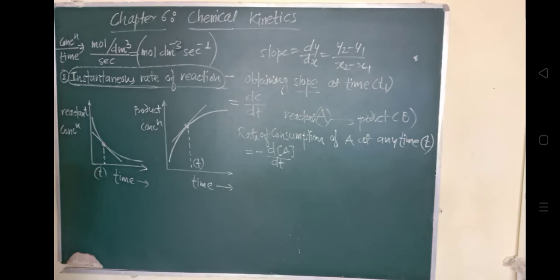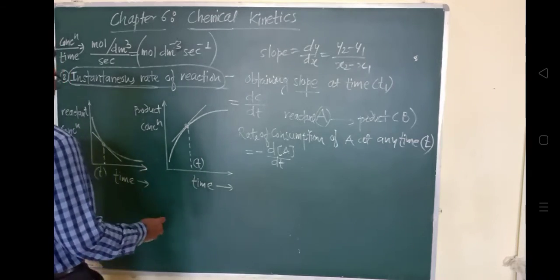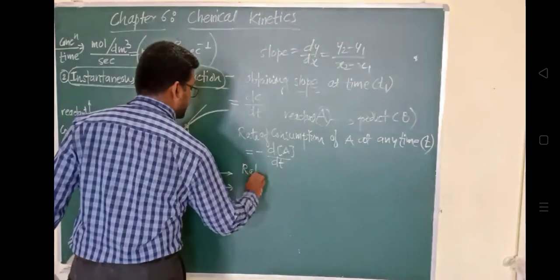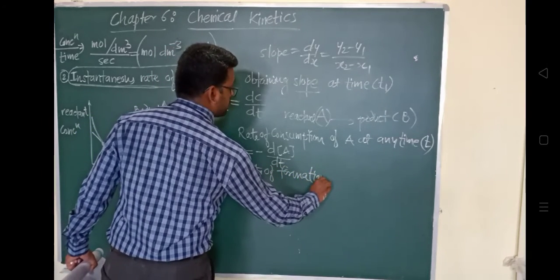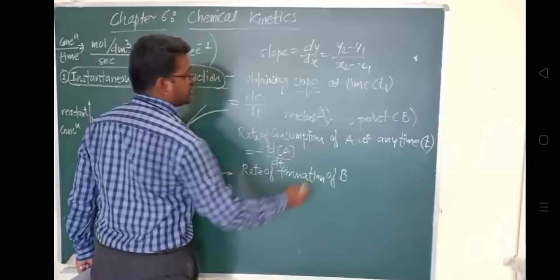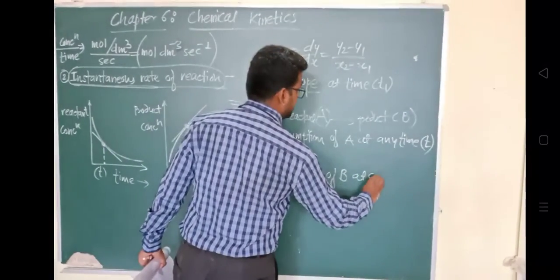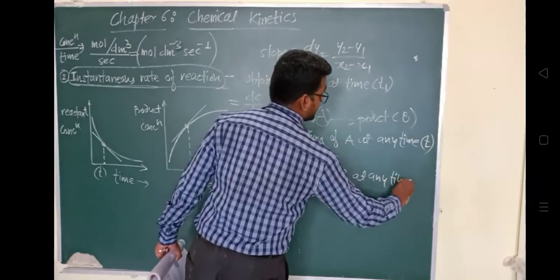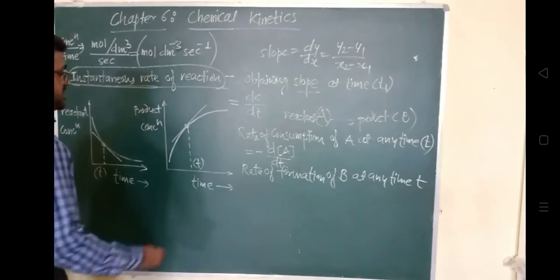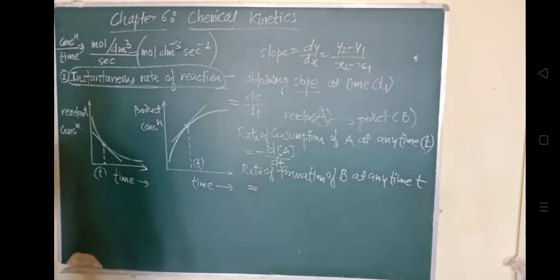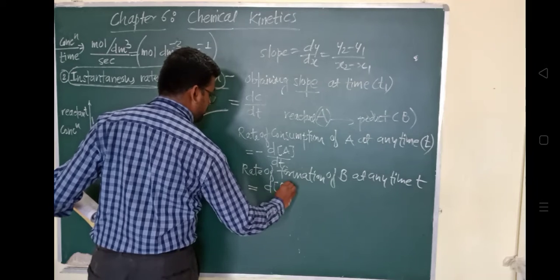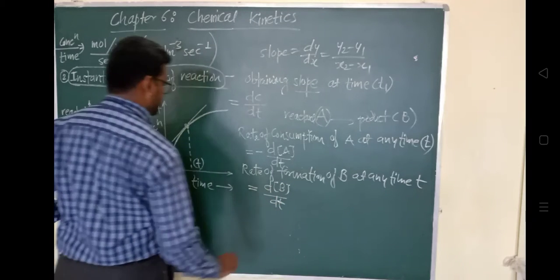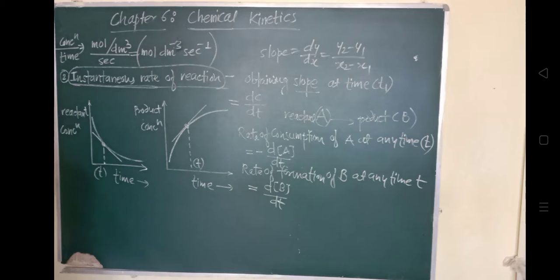Now the rate of formation of the product B at any time t is given by plus d concentration of B upon dt, the change in the concentration of B upon dt.